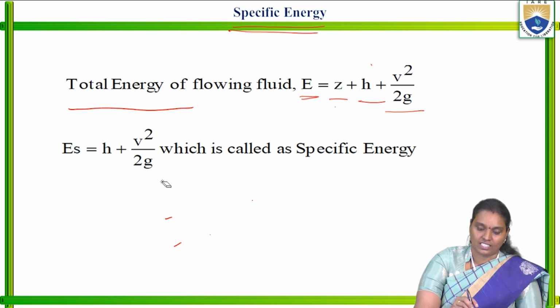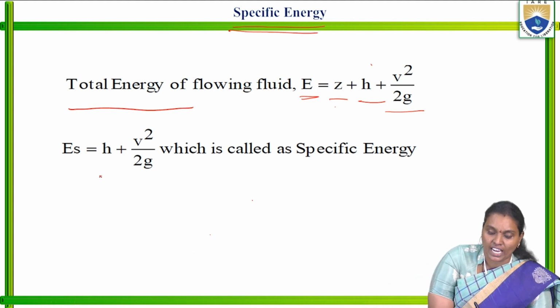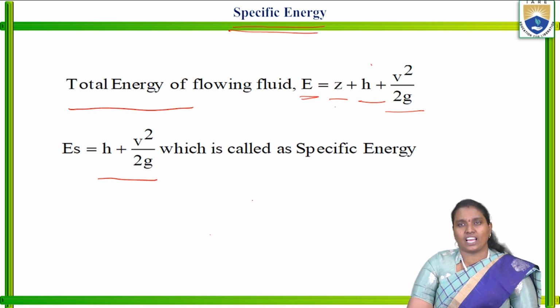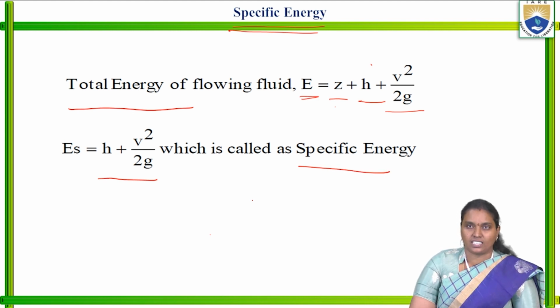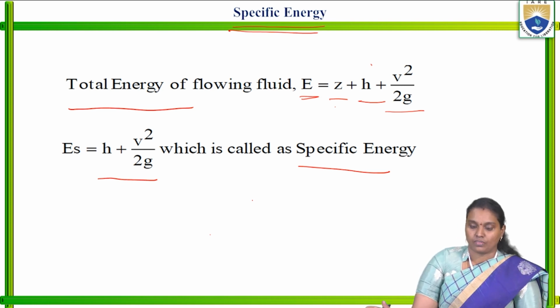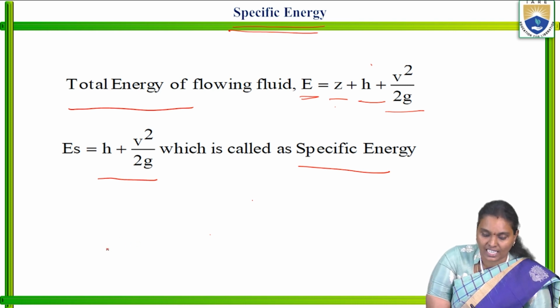Coming to the specific energy, the sum of the potential energy and the kinetic energy is called the specific energy. In this, we can observe the datum line, which is a straight line.